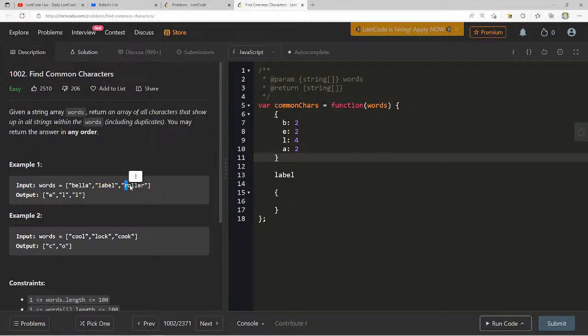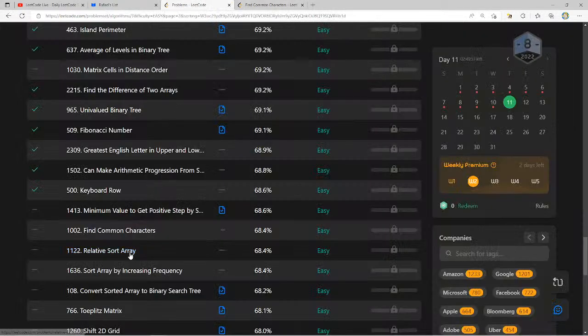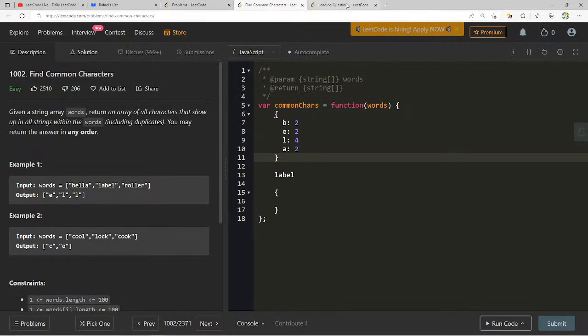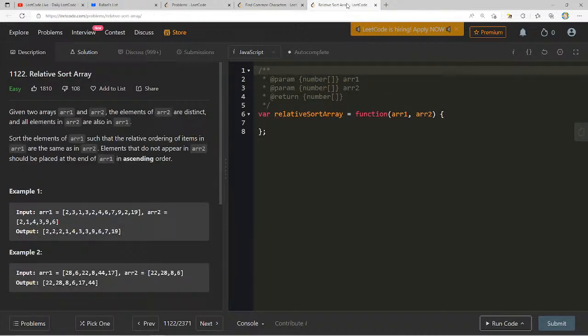Then we get to R. R is not in there, so we don't. I'm just going to go to the next one. I'm having a difficult time with this one, and it's hard for me to put it into code.